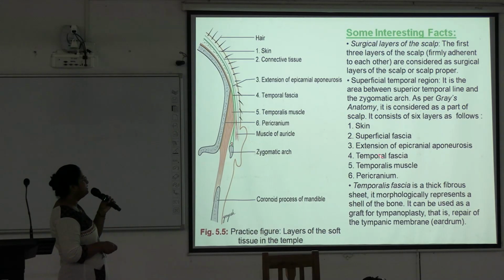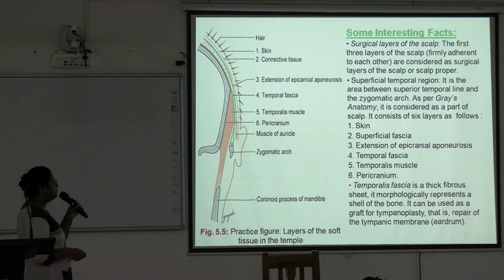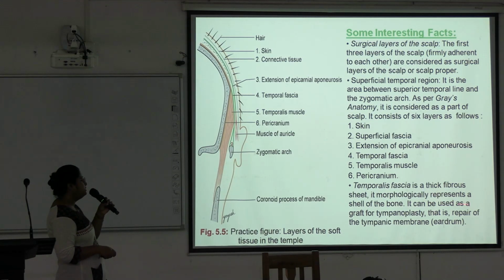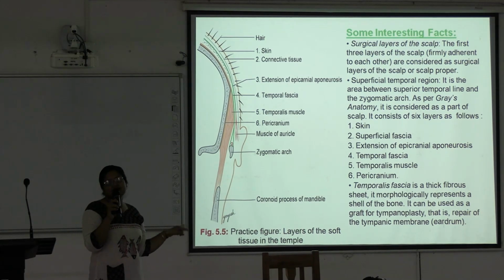There is temporal fascia, and below the temporal fascia there will be the temporalis muscle. This temporal fascia is a thick fibrous sheet, and it morphologically represents the cell of the bone, and it can be used as a graft for tympanoplasty, for repair of the tympanic membrane. Okay, this is important.